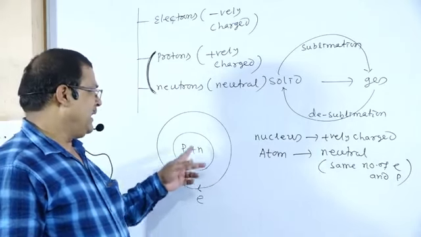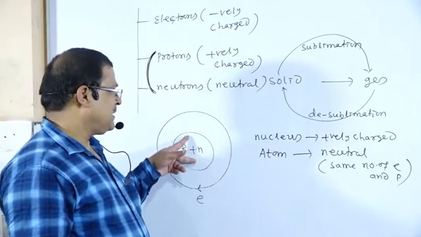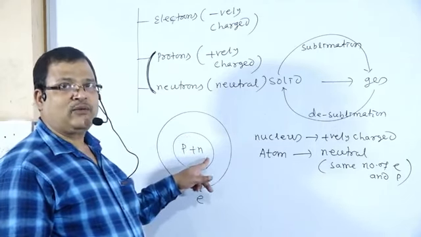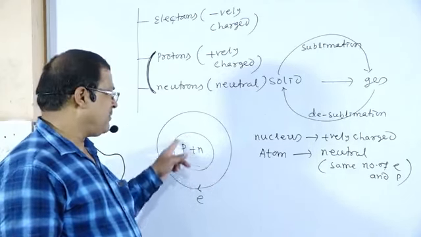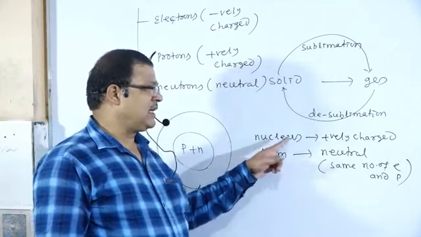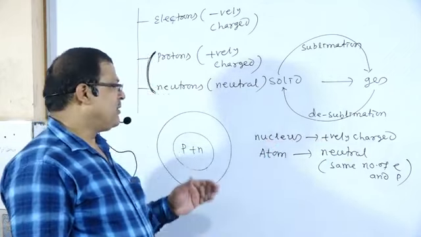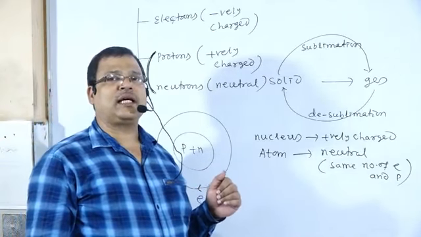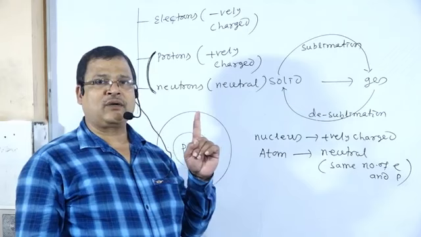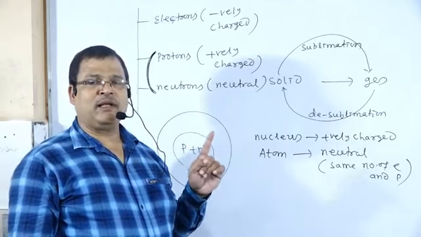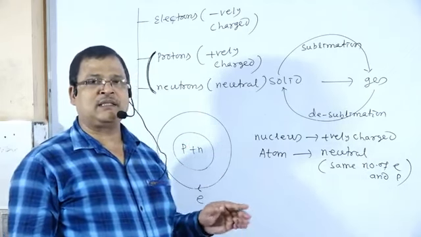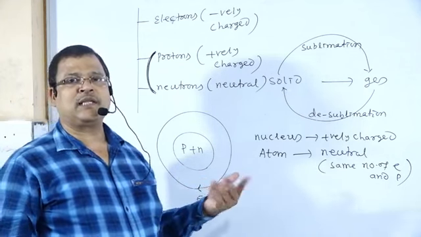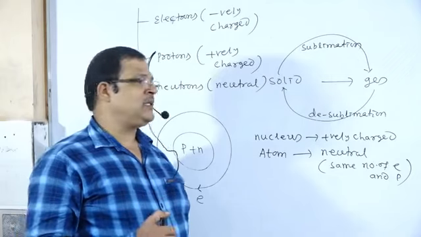The nucleus contains protons and neutrons. Protons are positively charged, neutrons are neutral in nature. Therefore the central part of the atom, the nucleus, is positively charged. But the atom as a whole is neutral and carries no charge. Why? Because it contains the same number of electrons, negatively charged particles, and protons, positively charged particles. Therefore the atom as a whole is chargeless.